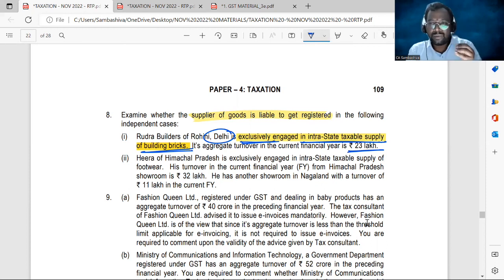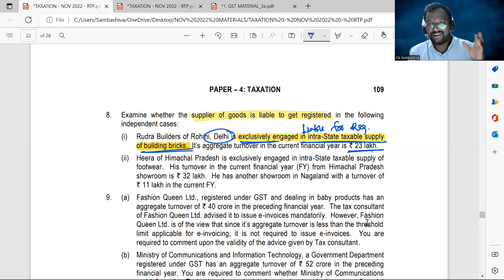So those suppliers who are exclusively engaged in the intrastate taxable supply of building bricks, for them, the threshold limit for registration is 20 lakhs, not 40 lakhs, 20 lakhs. And here the aggregate turnover 23 lakhs, which is more than threshold limit. Hence, Rudra Builders is liable for registration.